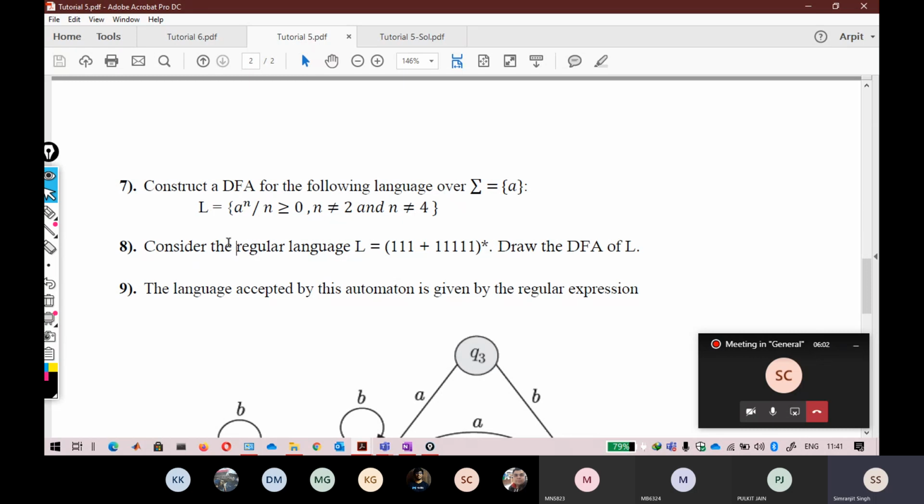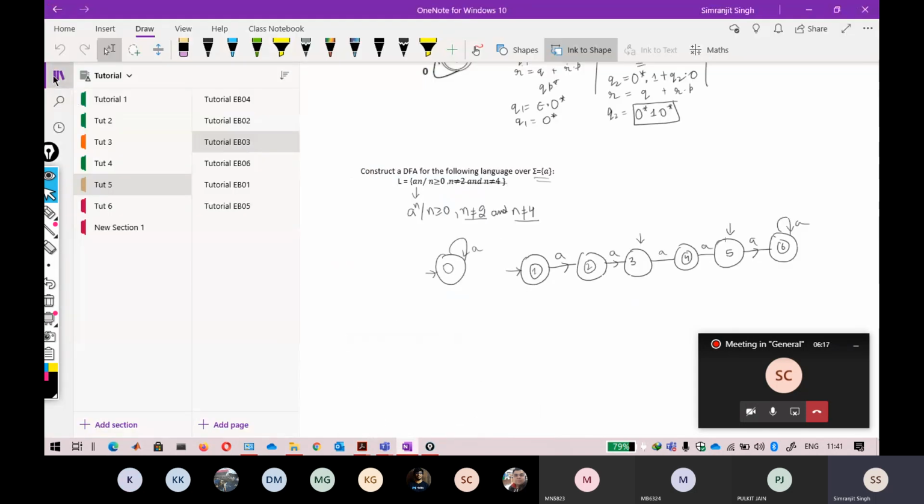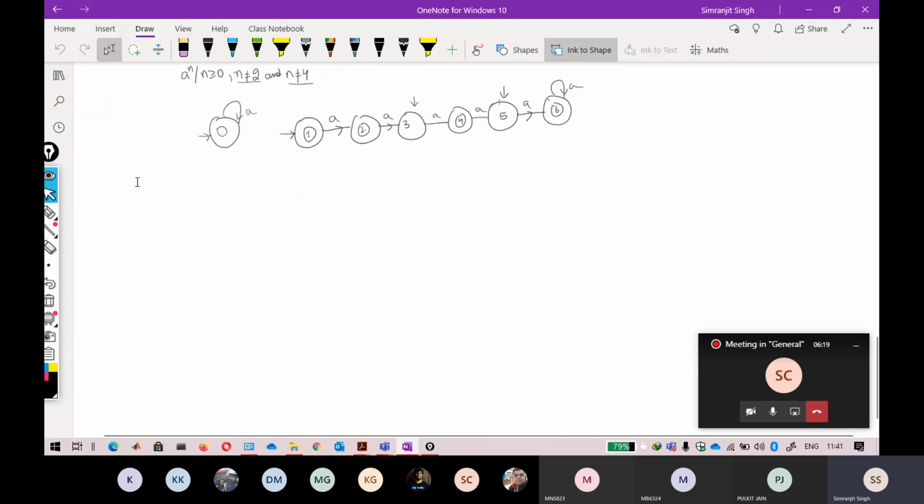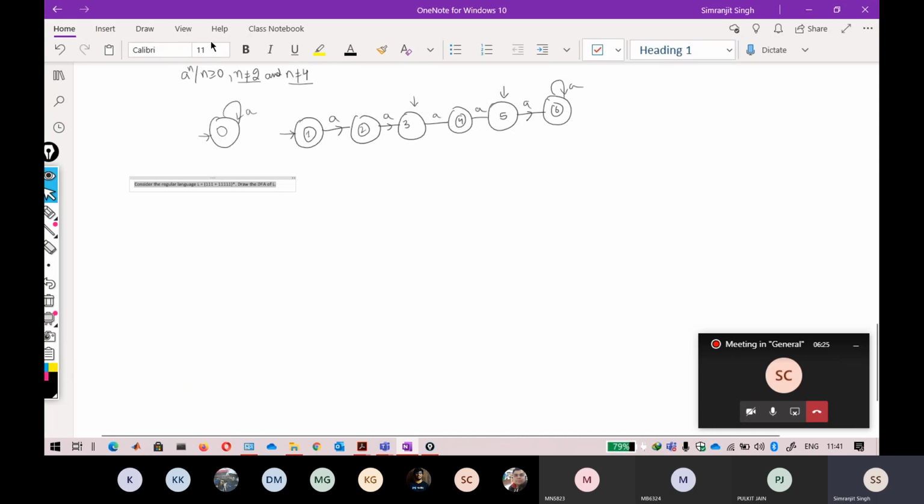Okay, so first of all, if I consider this regular expression, and if you want to draw an automata, you will think about that. You will do a modulus of 3 and a modulus of 5. The automata building is very simple. First of all, you want to derive the language here. After deriving the language, you can go for the automata. There is no problem in that. But see, something strange is going on in this one with the language here.